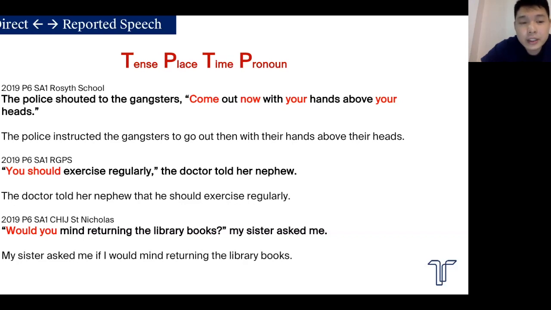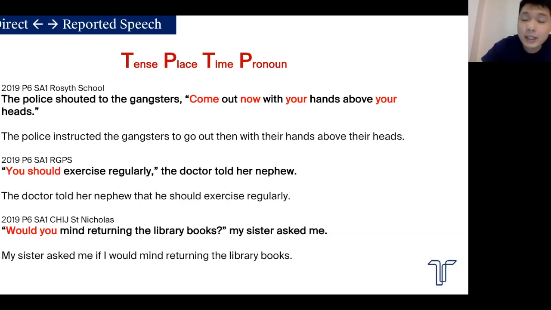Last two questions. The second question there we have from Raffles Girls. This one very tricky because they were trying to give a lot of self-doubt to students, because you don't really need to change much. "You should exercise regularly" is the original question. And the reported speech is just the doctor told her nephew that he should exercise regularly. There's hardly any changes. You only change you to he, of course, that's it. You don't change should. Should goes back to should. And finally, would, same thing.